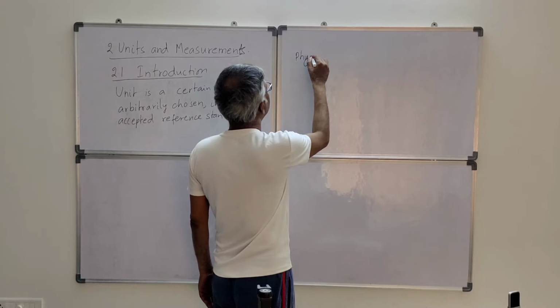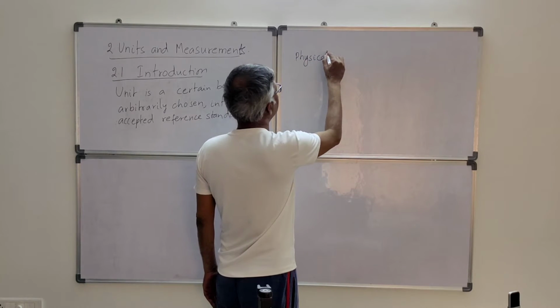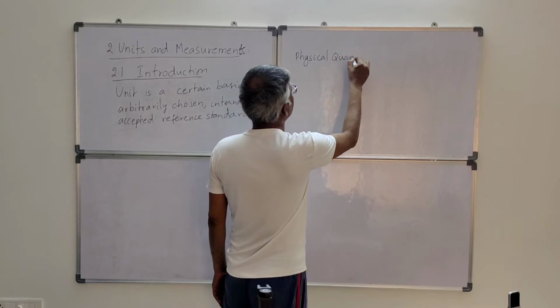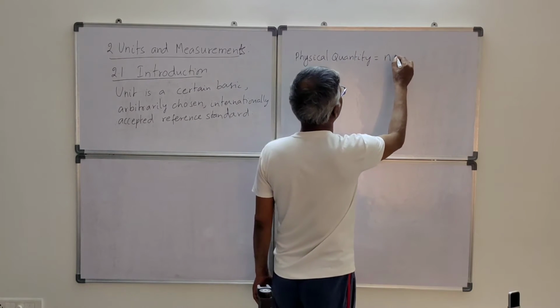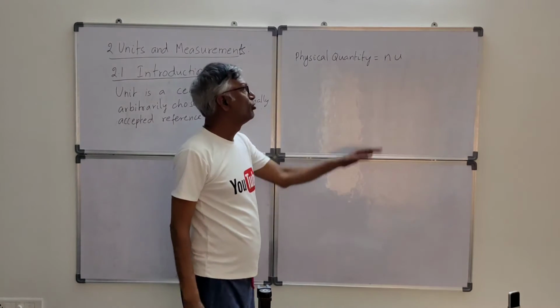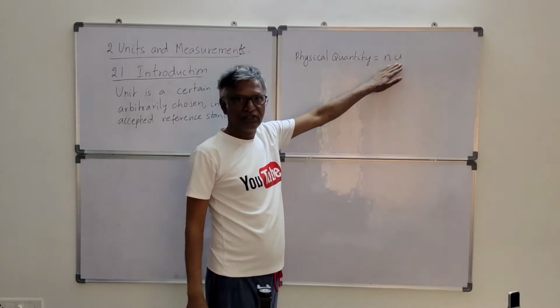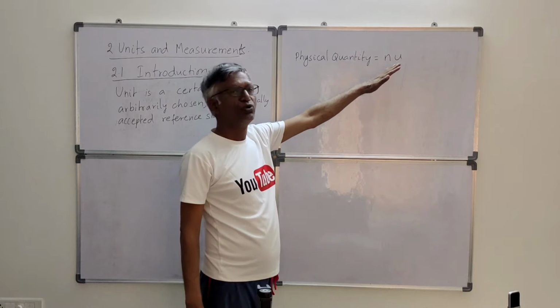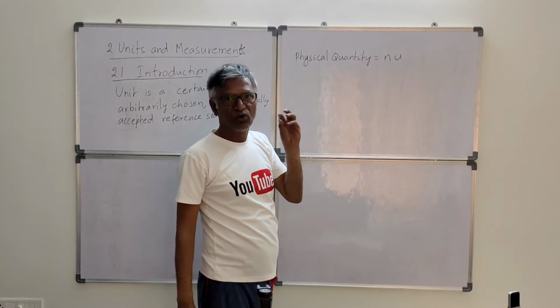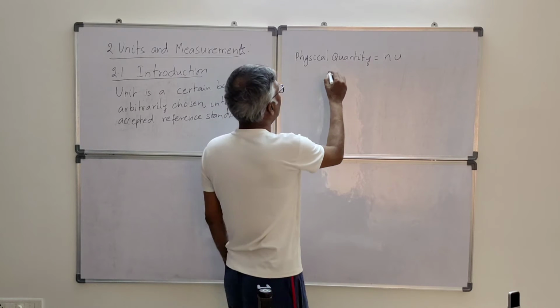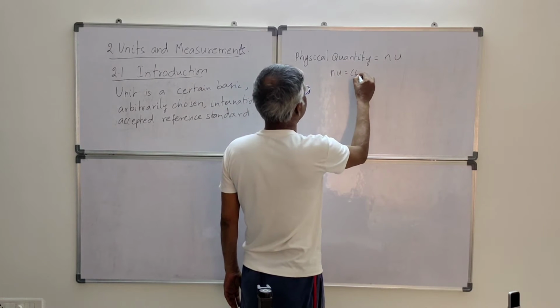Any physical quantity can be measured. A physical quantity is represented with some numerical value and a unit. Okay, numerical value and unit. So even if we change the units, the physical quantity will not change. So you can say nu is constant.